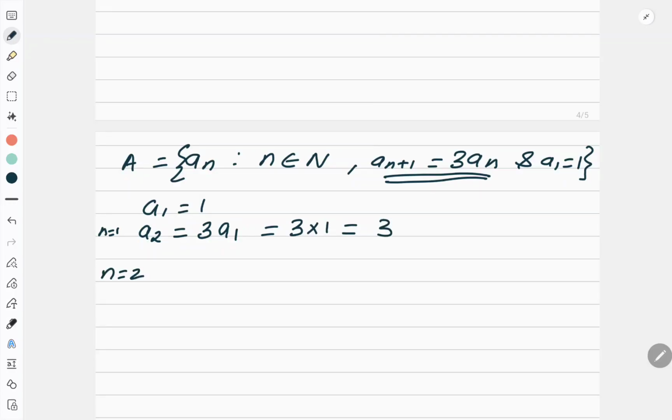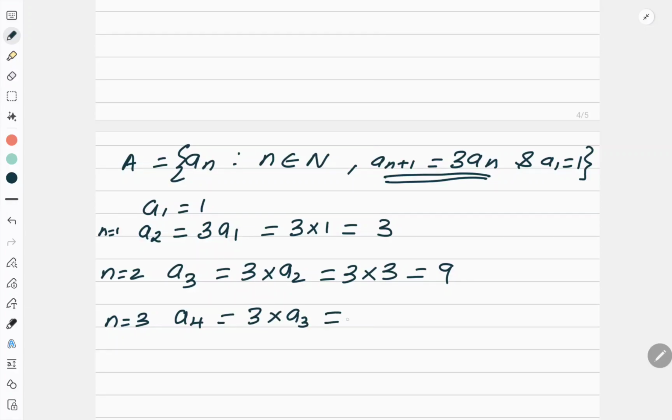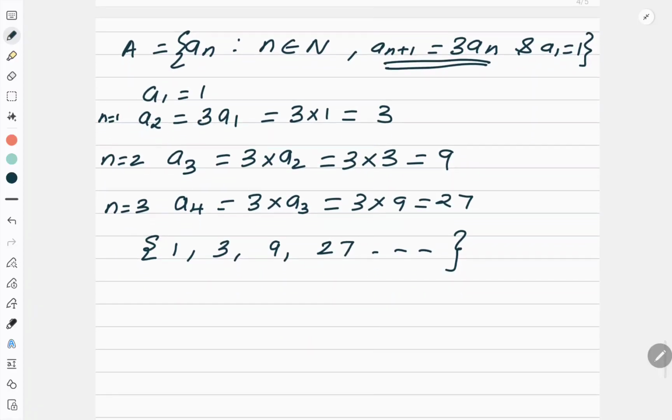So 3 into 1, which is equal to 3. Now put n is equal to 2. When you put n is equal to 2, how much do you get? a3, which is equal to 3 into a2. Now 3 into what is a2? a2 is 3, which is 9. Then put n is equal to 3. So a4 is equal to 3 into a3, which is equal to 3 into 9, which is equal to 27. So what will be my answer? My answer will be 1, 3, 9, 27, and so on. Easy? So it looks difficult, but it is very easy.